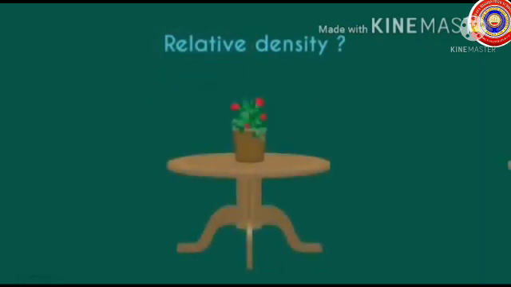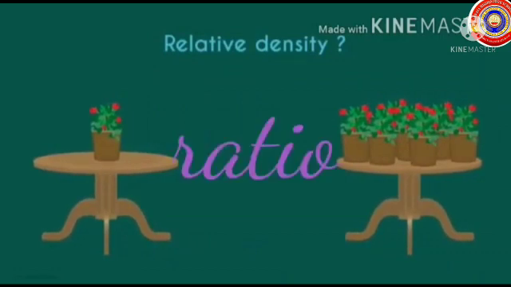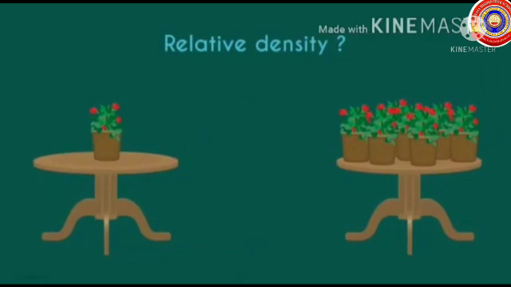So, let's see what is relative density. The word relative refers to ratio. Okay, that you know what is ratio. So, what is the definition for relative density?